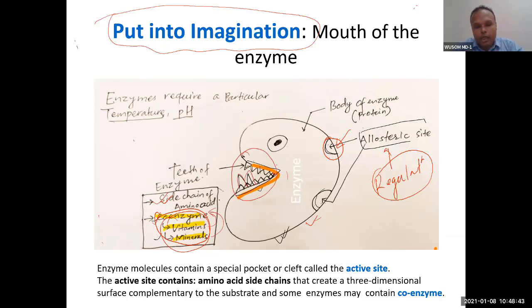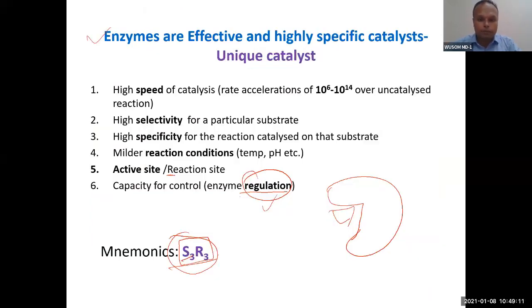In other words, the product will tie the enzyme by binding here at the allosteric site. This is the site you have to understand. The significance of the allosteric site is regulation.